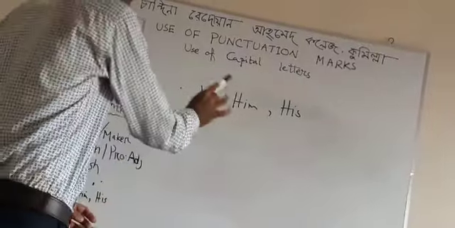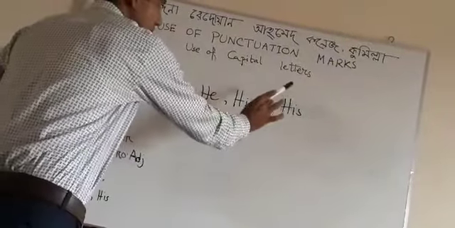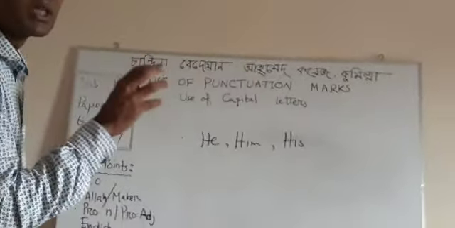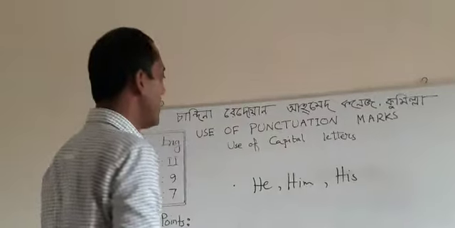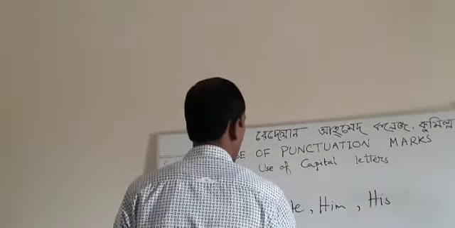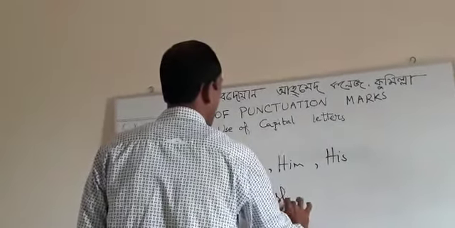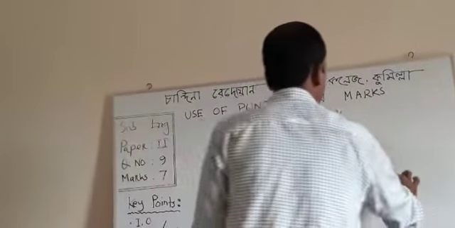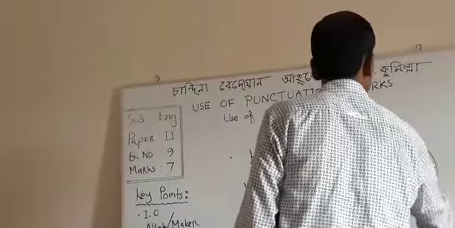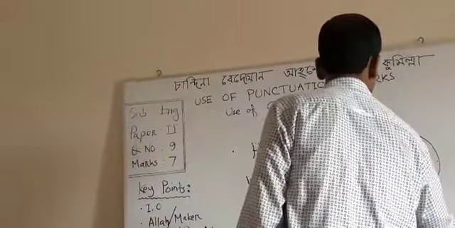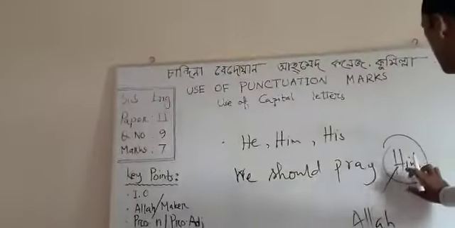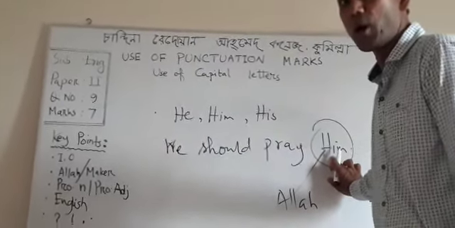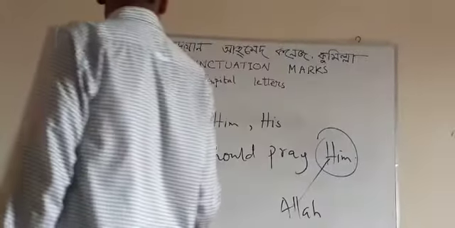You should remember that if he, him, his indicates Allah, then this word should be written in capital form. For example, we should pray to Him. Here, Him means Allah. So the letter H should be in capital form.